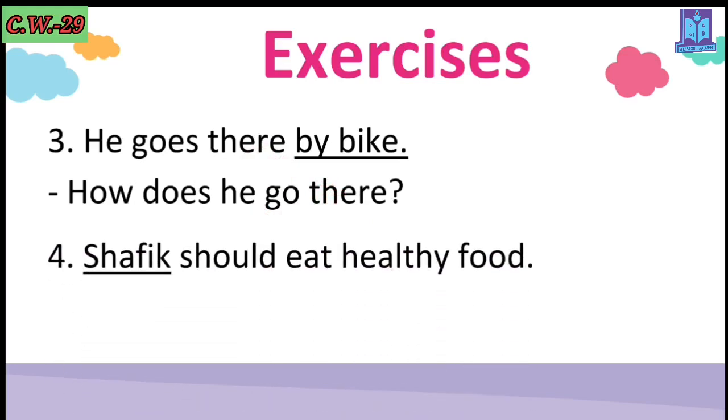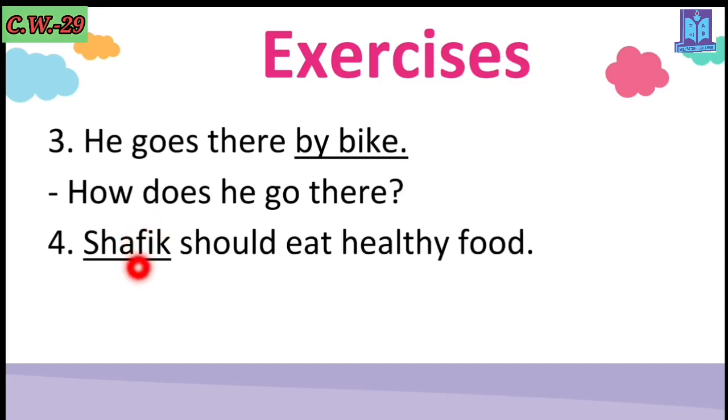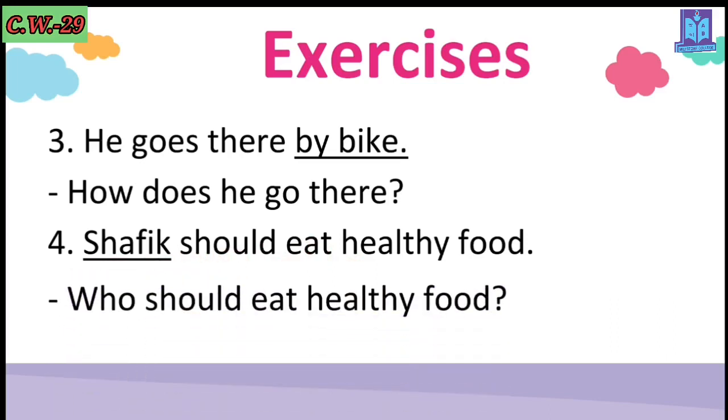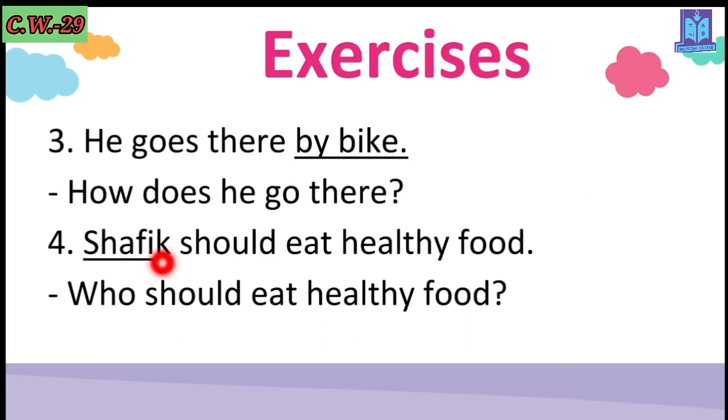Shafiq should eat healthy food. Here, Shafiq is about a person, isn't it? And here how many verbs? Two verbs, should and eat, right? So you have to write accordingly. There will be no changes. Based on the underlined word, you have to choose the WH word. Who is the WH word. Then the helping verb. And there is no subject. Why no subject? Because the subject is the underlined word. That's why. So it will be the WH word, then the helping verb, then the main verb, then the extension. What is here? You have to write that.